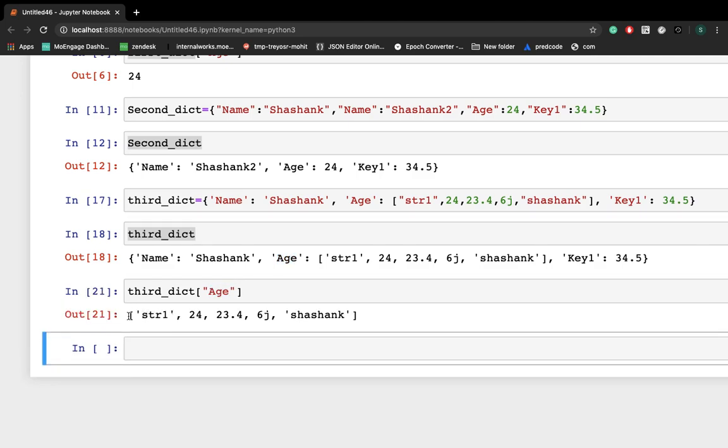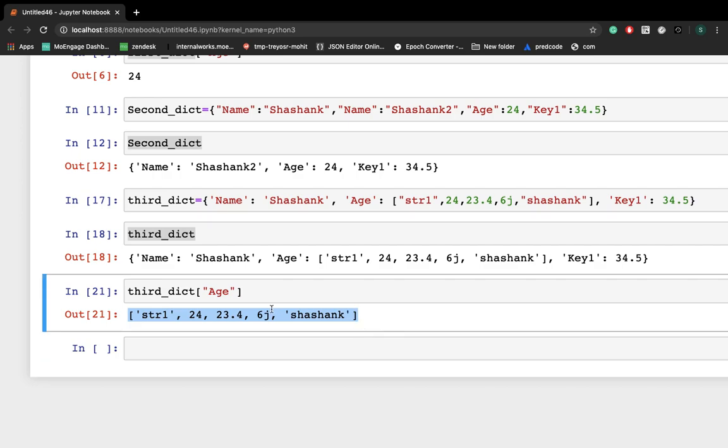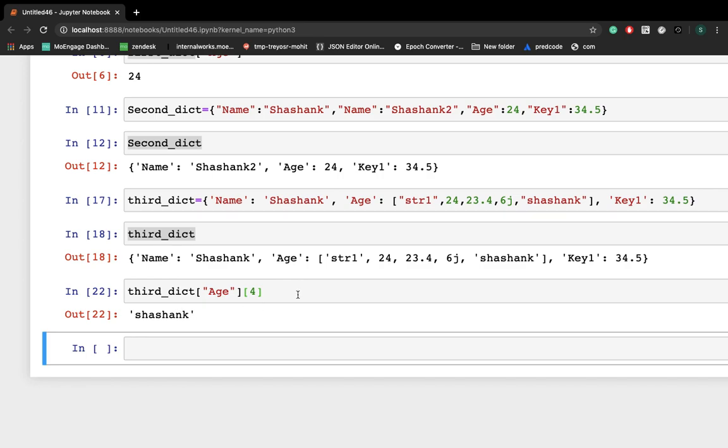So I am getting this list, right? This is the value of age. If you have to extract Shashank from this list, you have to put a square bracket again. Now you have to check the index position of Shashank. So this is 0, this is 1, this is 2, this is 3, and this is 4, right? So if you put 4, you'll get Shashank, right?